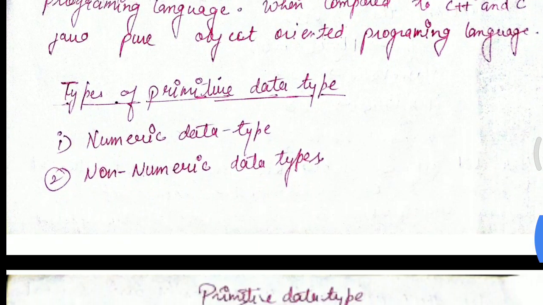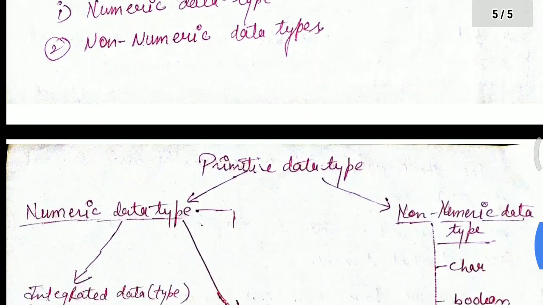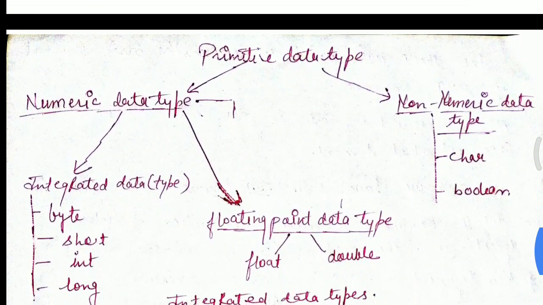There are two types of primitive data types. First one is numeric data type. Second one is non-numeric data type. Primitive data types: numeric and non-numeric. And numeric is divided into two types, integral and floating point data types. We will start with numeric data types.